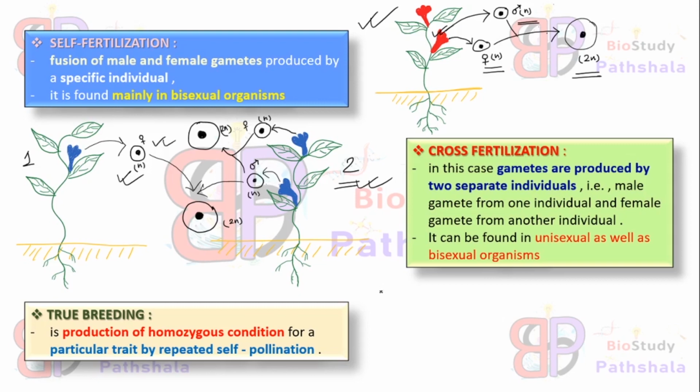That means, if we consider that capital R small r is selfed with capital R small r in generation 1, it will produce capital R capital R, capital R small r, capital R small r, and small r small r. It is the second generation. The individuals of these generations will be again crossed within them to produce the next generation, and then they will show the true breeding concept.